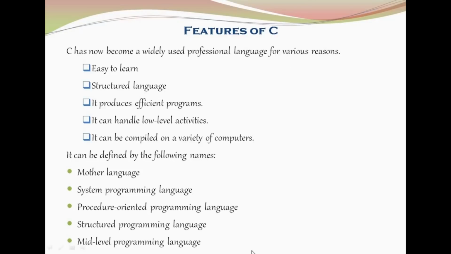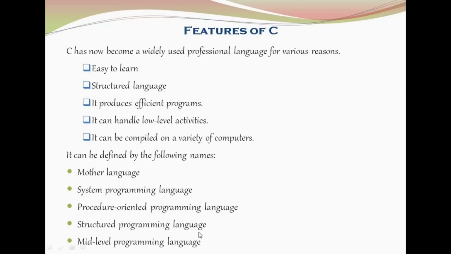C is called by all these names. It is called a mother language because many languages are derived from it. It is called a system programming language because all the hardware applications are written in C very efficiently, which is what made C popular. It is a procedure oriented language because a big problem is broken down into smaller procedures, and each procedure is handled to solve separate problems. That's what makes C a procedure oriented language.